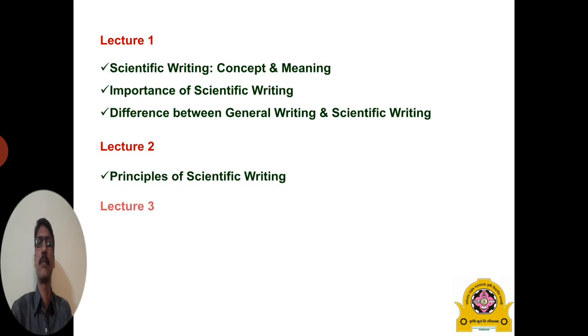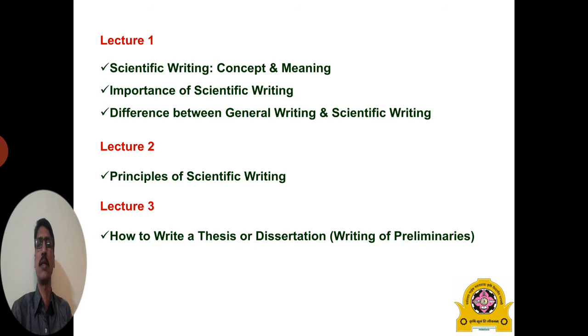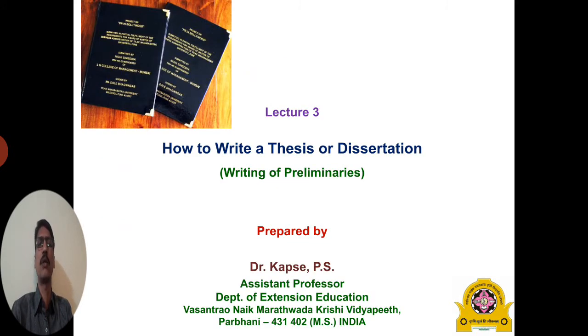And this is our third lecture, how to write a thesis or dissertation. In this lecture we study how to write the preliminaries, the first few pages of the thesis. This is a very important lecture for writing your thesis, because the thesis is a very important